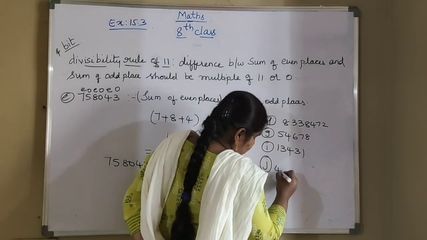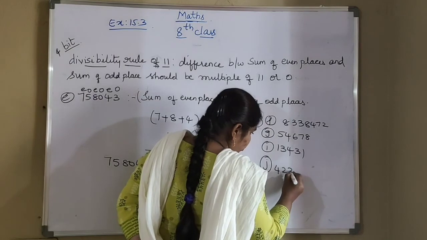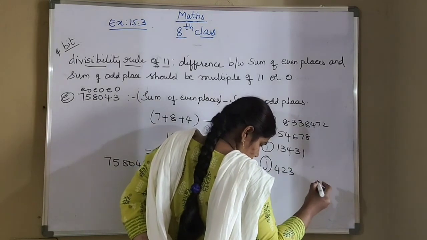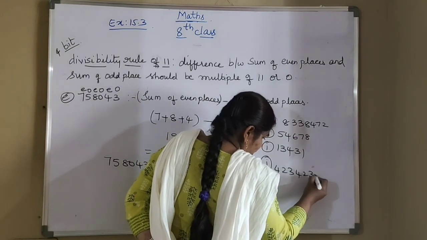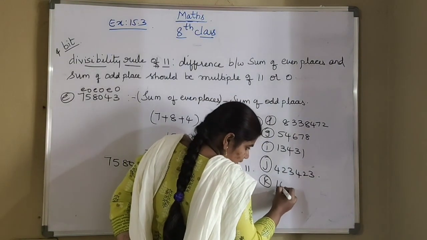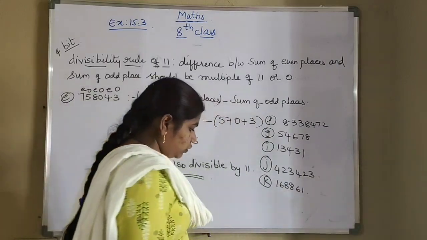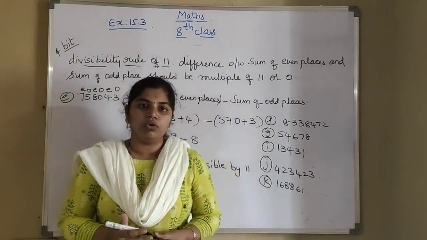J is 432423. And last one K is 168861. So the remaining 2 bits we will continue tomorrow. Thank you.